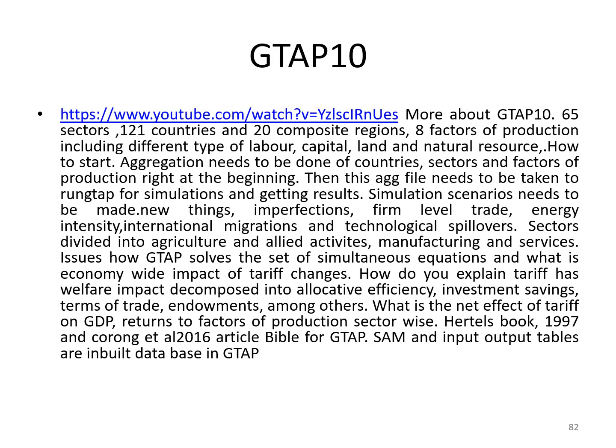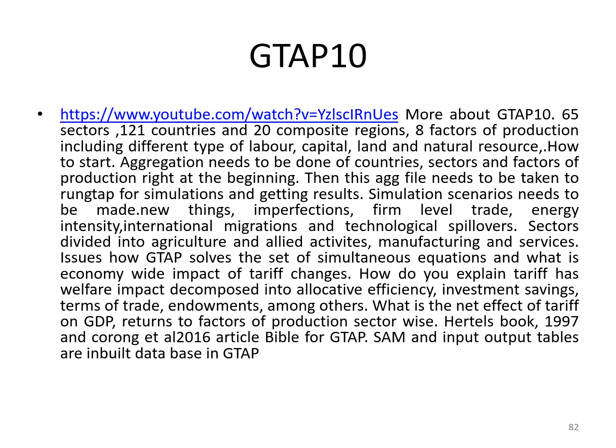I forwarded the video links, have a look at them, because it's not very intuitive how tariffs impact the entire economy, be it the impact on welfare, which is further decomposed into allocative efficiency, investment savings, terms of trade, endowments, among others.